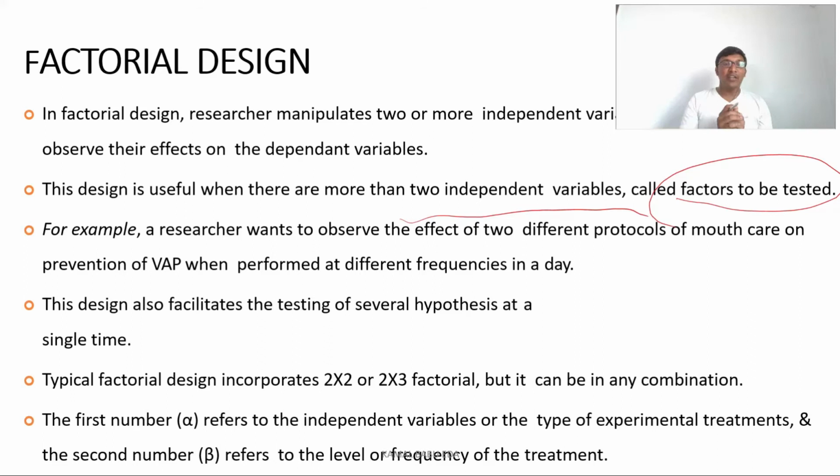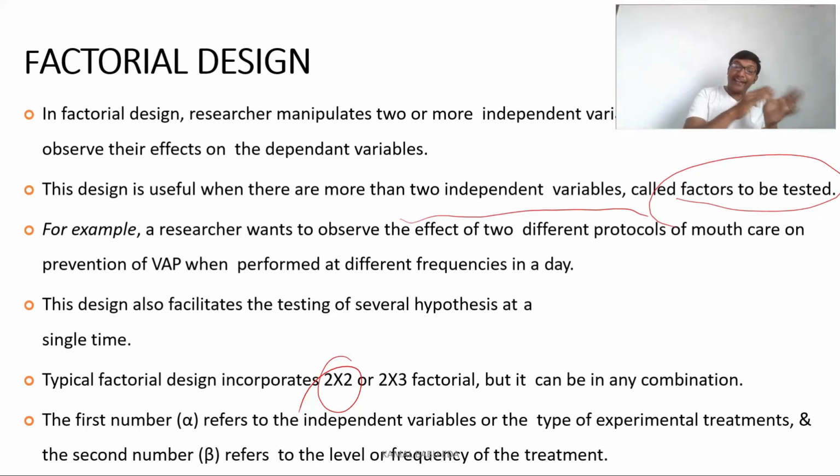This design facilitates the testing of several hypotheses at a single time. We are testing the effect of different independent variables on the dependent variable. The typical factorial design will have 2 into 3, 2 into 2 factorials.